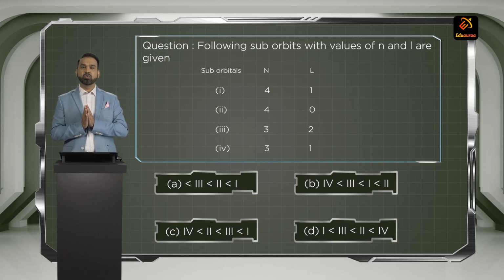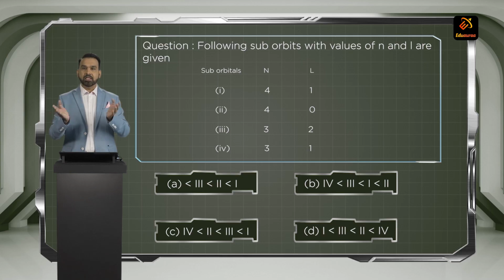When n is equal to 4, l is equal to 1, which subshell does it belong to? n is equal to 4 means 4 is the number of the shell, and l is equal to 1 means P. So the first is the 4p subshell. Second is n equal to 4, l equal to 0, so it will be 4s, because l is equal to 0 means s.